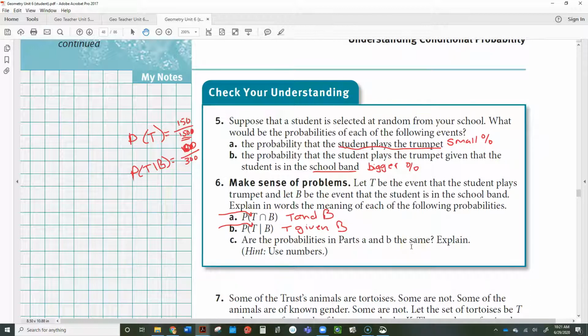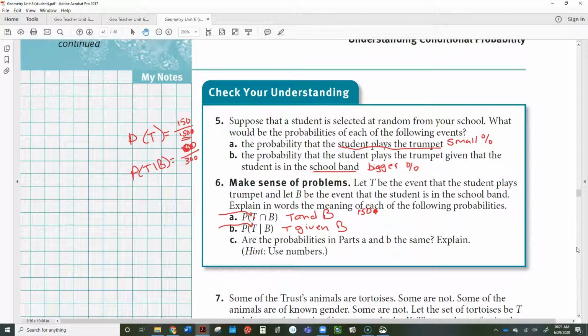And they're also not going to be, because this is the probability of trumpet and the band. The sample space here is going to be out of the whole school. And this one's going to be different because this is just going to be out of the band. So it's going to be similar to this one over here. This one is going to be, let's say, the number of trumpet players, which might be 150, plus the band members. Or actually it's times the number of band members, and you multiply.